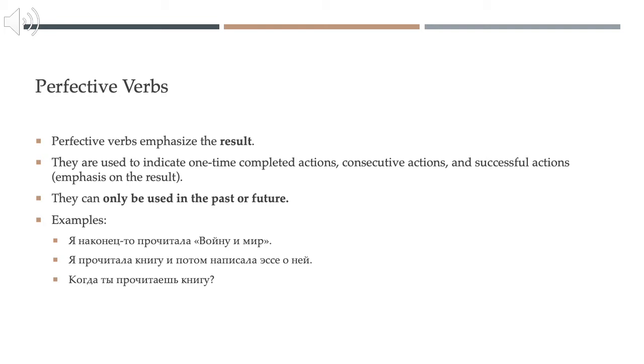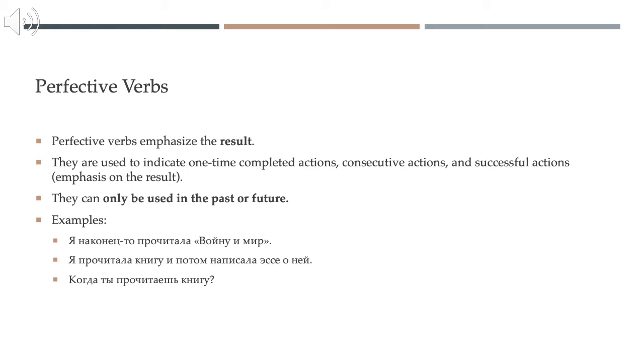Or we could say something like: «Я прочитала книгу и потом написала эссе о ней». I finished reading the book and then I wrote an essay about it. And we have consecutive successful actions. Result, result. I finished reading the book and then I wrote an essay about it.